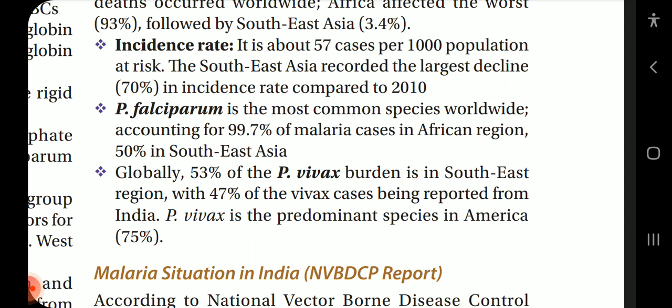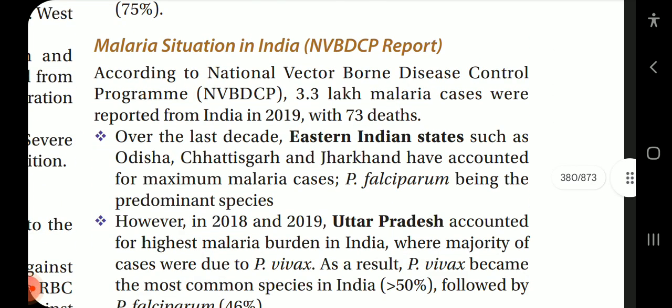Plasmodium falciparum is the most common species worldwide, accounting for 99.7% of malaria cases in the African region, 50% in Southeast Asia. Globally, 53% of the Plasmodium vivax burden is in the Southeast Asia region, with 47% of vivax cases being reported from India. Plasmodium vivax is the predominant species in the Americas, 75%.